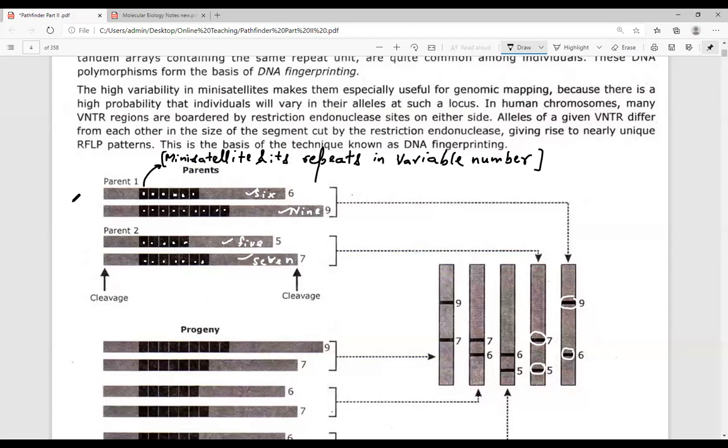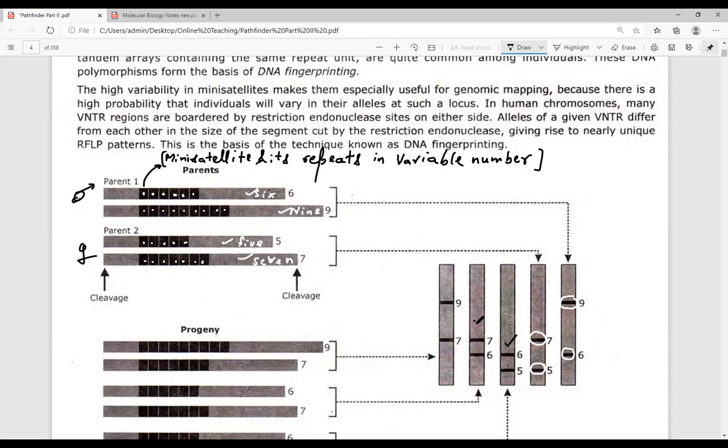So if this is male, and the other one would be female. Now, how can the combinations be made? 6 with 5, 6 with 7, 9 with 5 or 9 with 7. Okay, so four combinations can be made. What will go with 6? 5 will go with 6, 7 will go with 6. So see this, where are the combinations produced? So these are the four progenies that are possible. 6 with 5 could be produced. Yes, this organism can be the progeny. 7 with 6 can be produced.